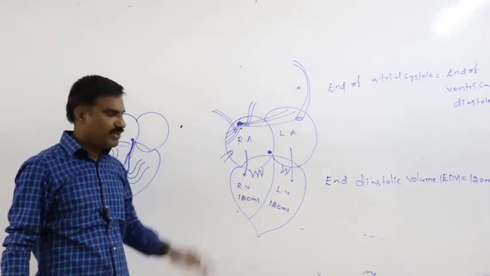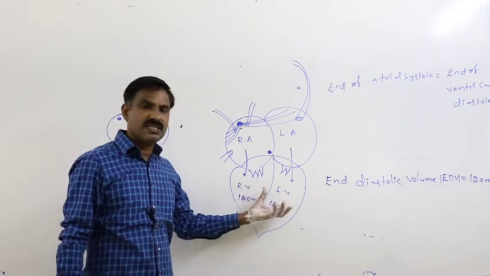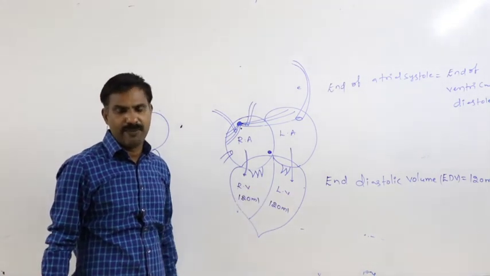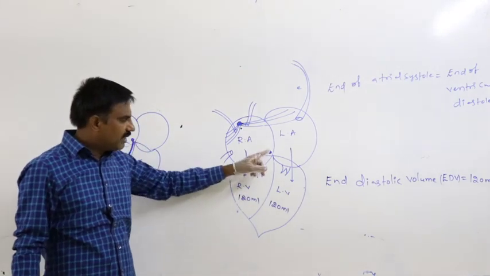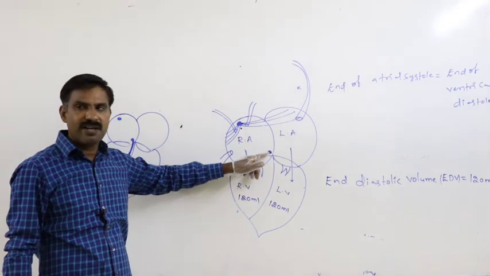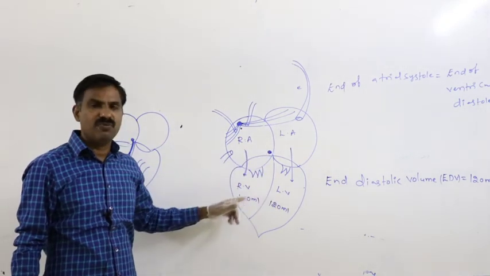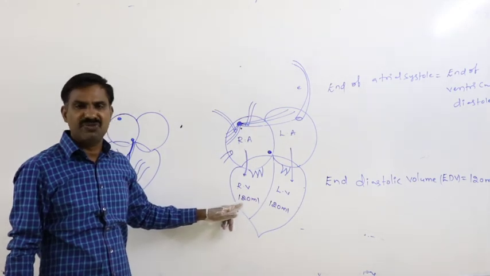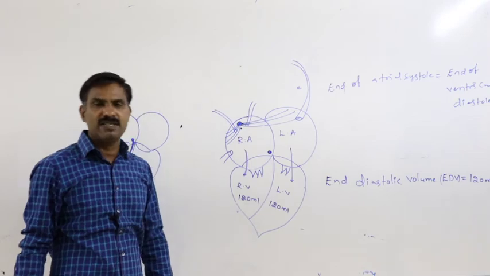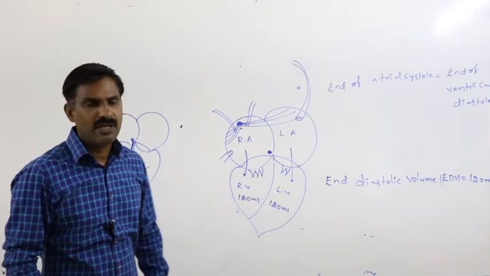As a result of this, both sides of the walls of the ventricles start contraction simultaneously. Whenever that contraction wave reaches both sides of the walls of the ventricle through the Purkinje fibers, then both sides of the walls of the ventricles start simultaneous contraction.